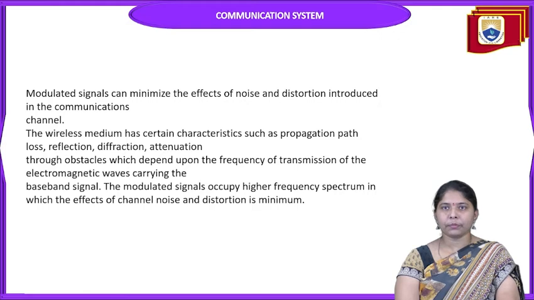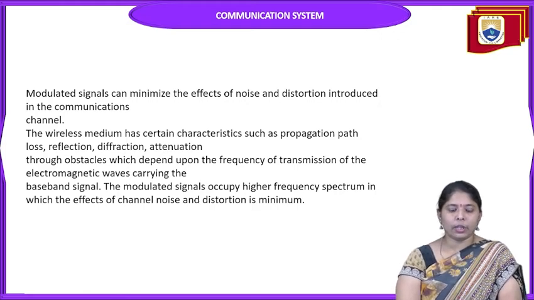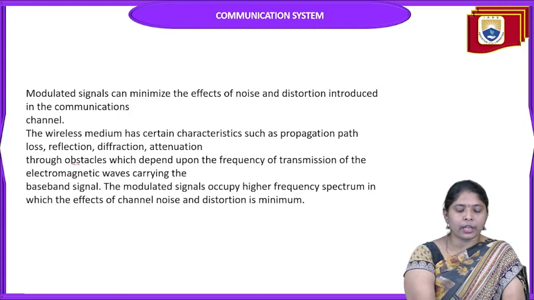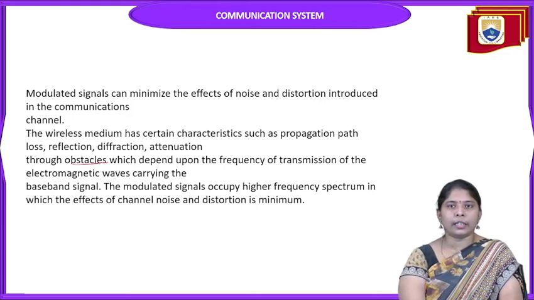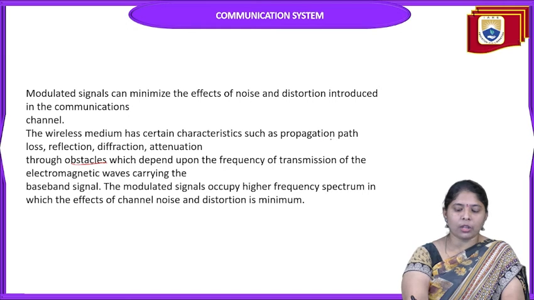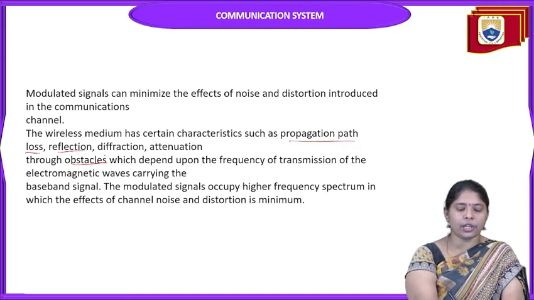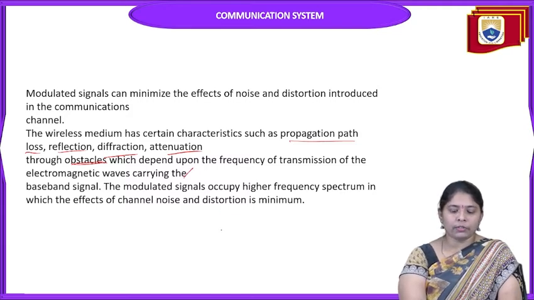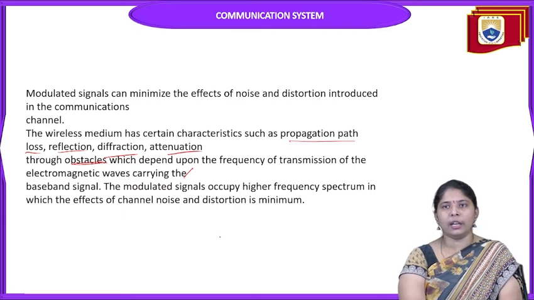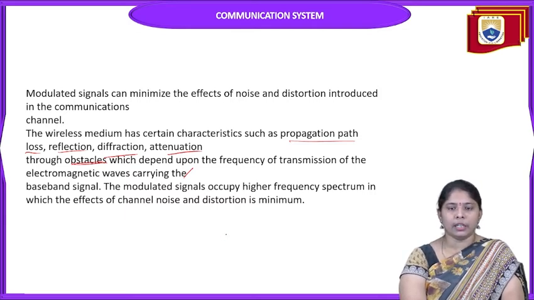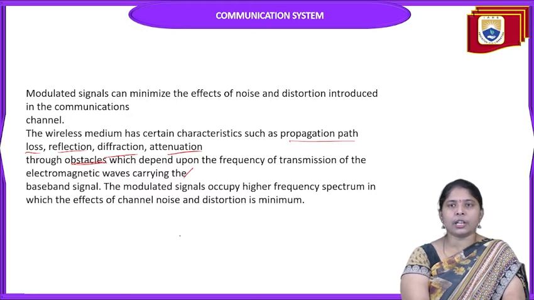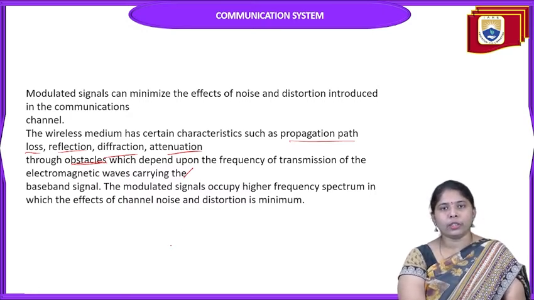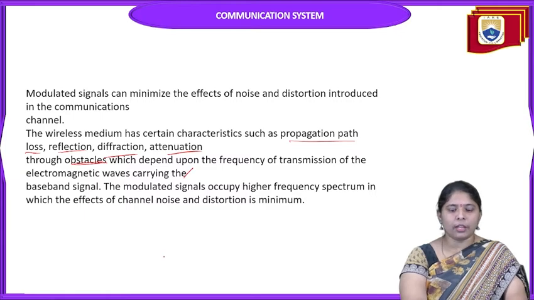And the next reason, all these effects. When obstacles are there and low frequency is transmitted directly, there is a loss called propagation path loss: reflection, diffraction, attenuation and obstacles, which depend on the frequency of the transmitted electromagnetic waves. All these provide some type of loss in the signal when we transmit low frequency signals. So modulation is compulsory for the transmission of signals from one place to another.